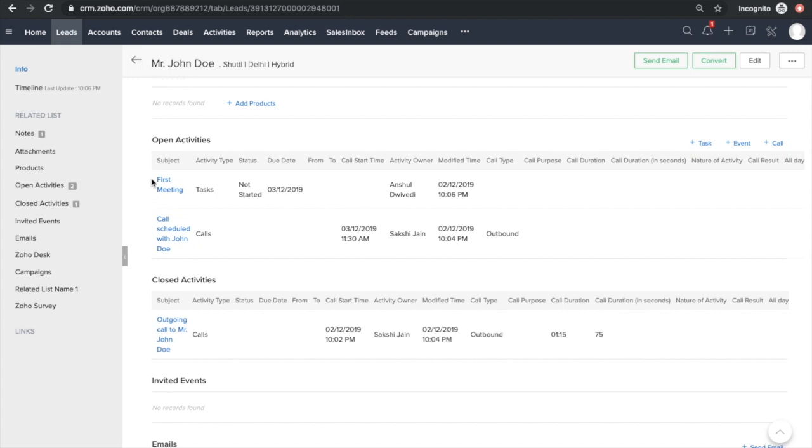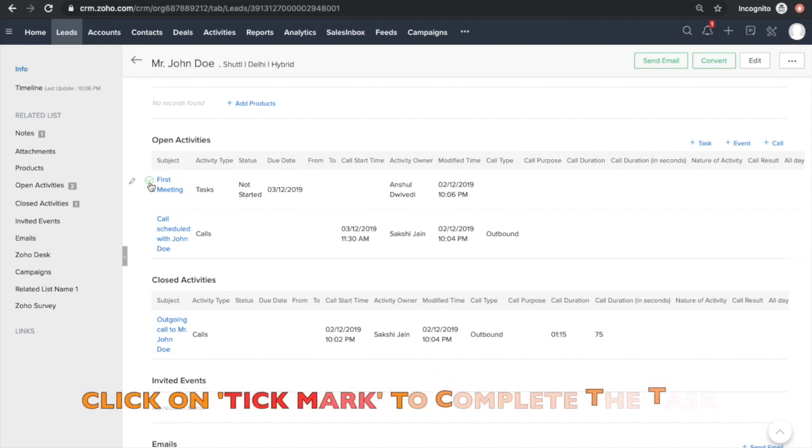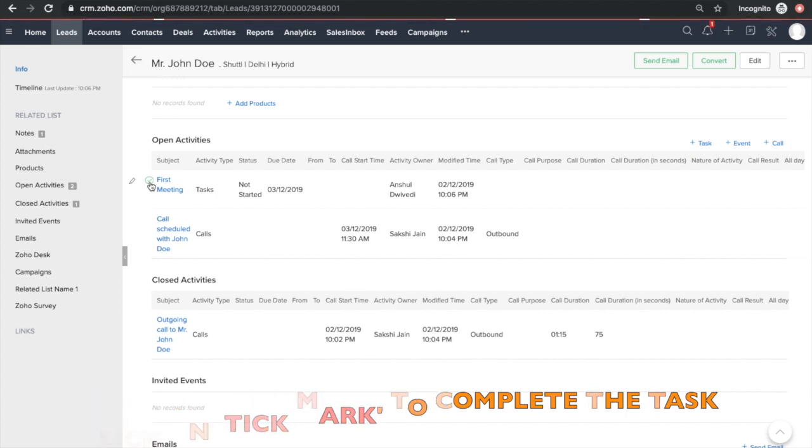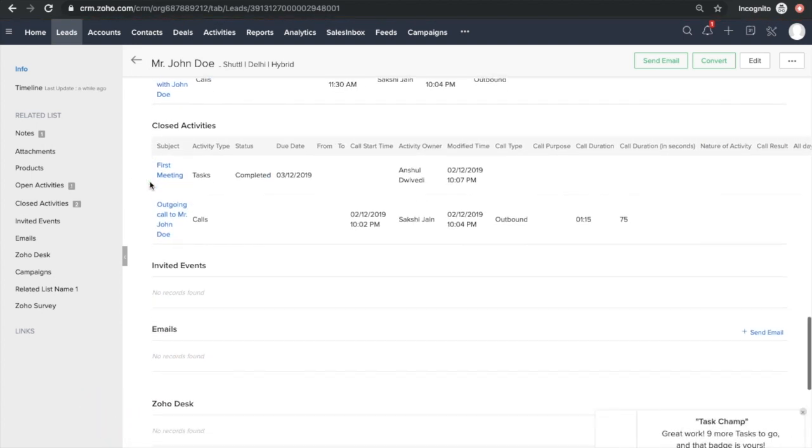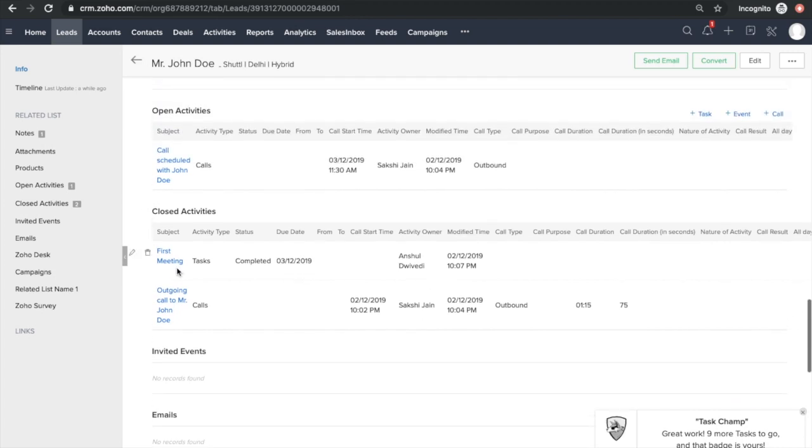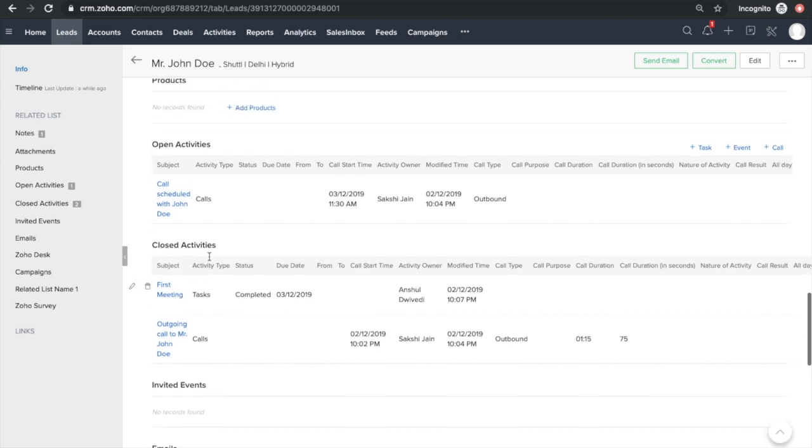So what Anshul has to do: let's say today is 3rd of December and Anshul has already had a meeting with John and he wants to complete this task. He'll simply hover here, he would see the green checkbox and he'll simply click on this green checkbox. While doing so the activity has been closed, which means the task has been completed, and as you could see it has moved under first meeting.